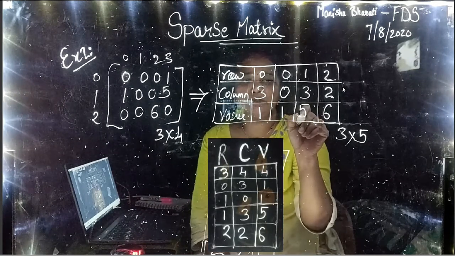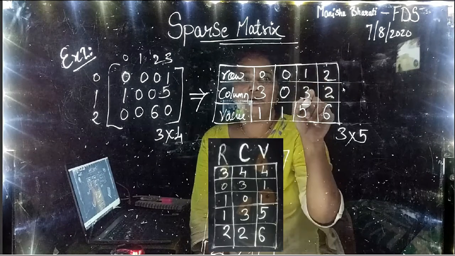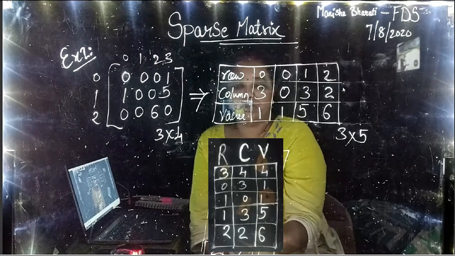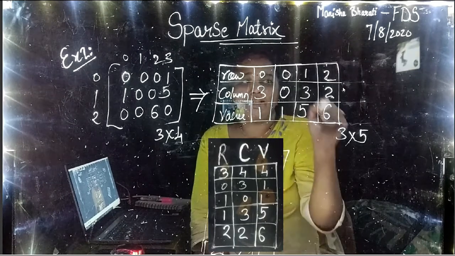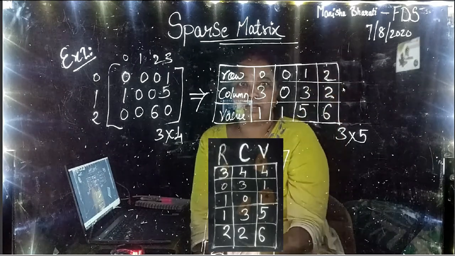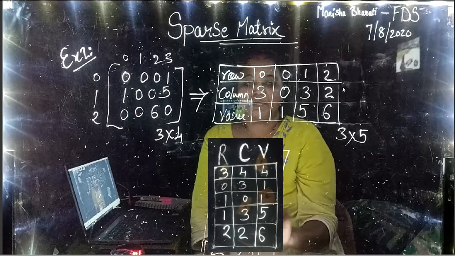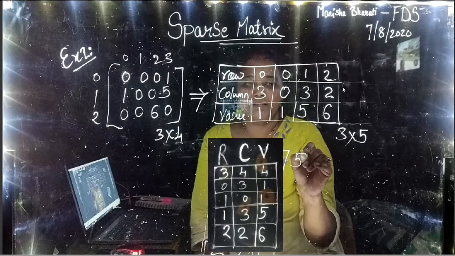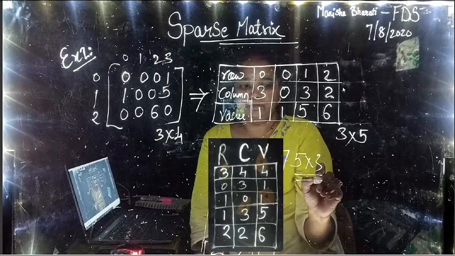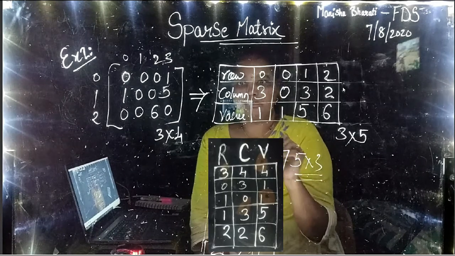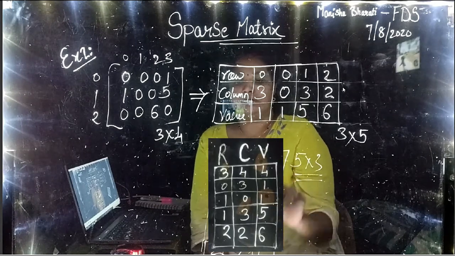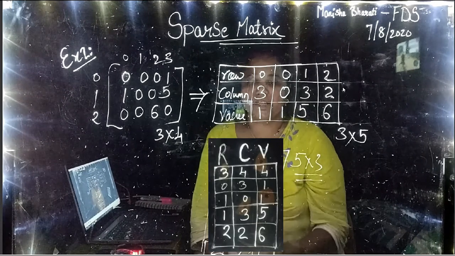Another non-zero element was 5, on row 1 column 3. So same here we have represented horizontally. The next last value is 6, which is on 2 2, that is row index is 2 and column index is 2. Same we have represented here. So this matrix becomes a 5 by 3 matrix, as it holds 5 rows and 3 columns. So this is the popular way in which we represent the sparse matrix using a two-dimensional array in the triplet form.